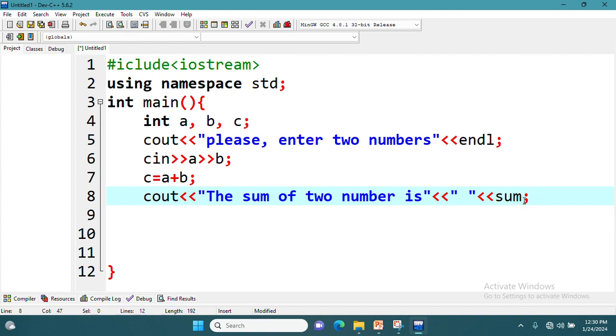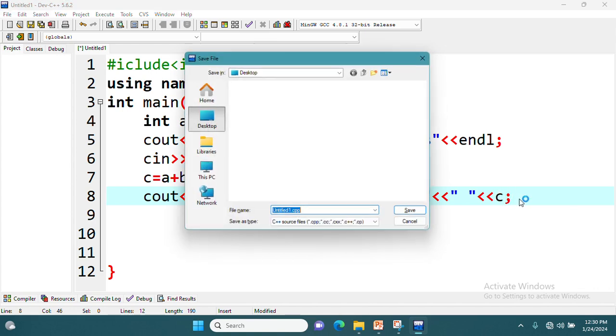Sorry, here it is C. The sum is C. We have here C equal to A plus B. We have to give here C. The sum of two numbers is C.